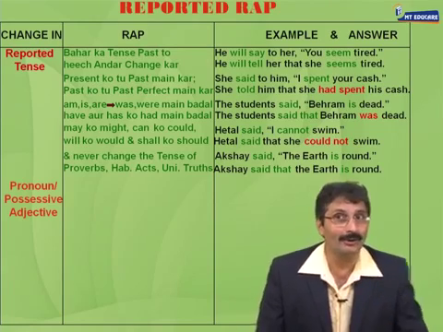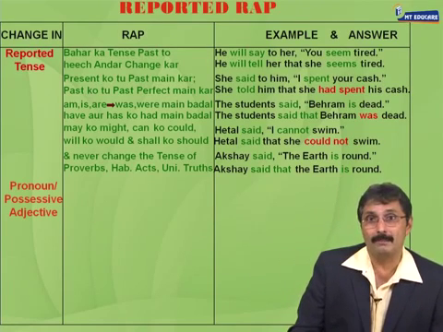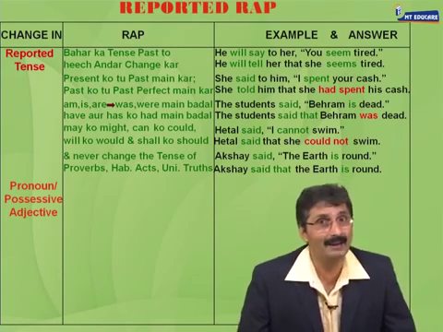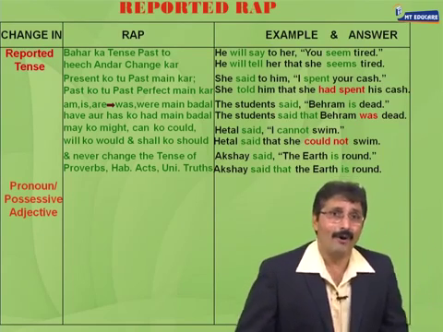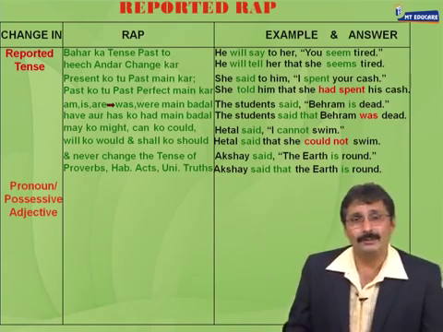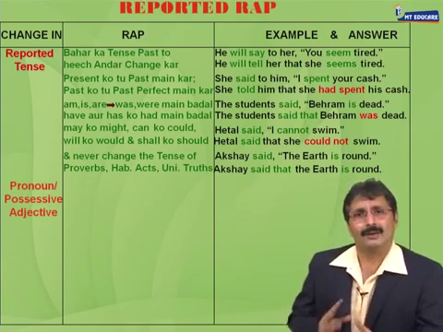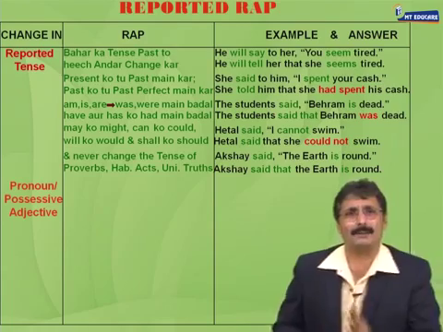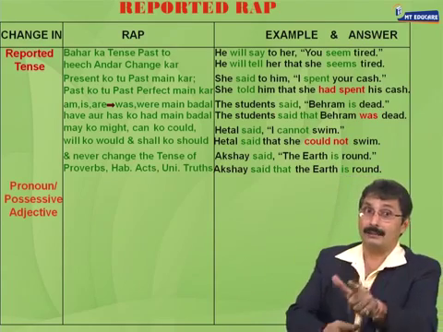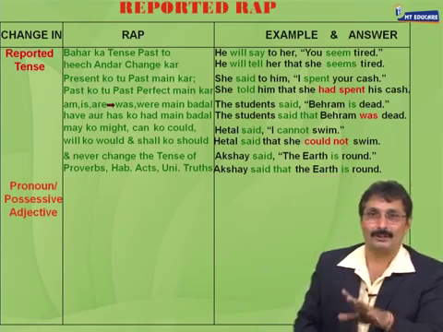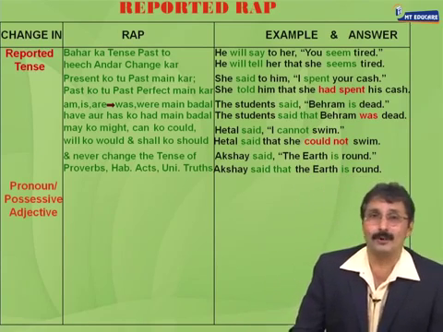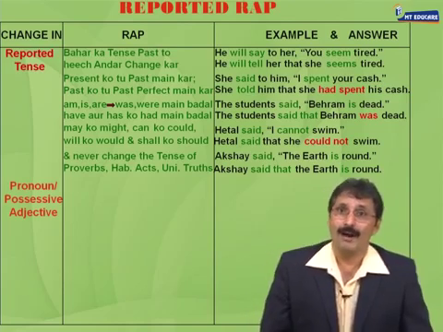The third rule, am is are was were में बदल, have और has को had में बदल. Again, am is are was were में बदल, have और has को had में बदल. Can you see, the student said Behram is dead. The rule says am is are was were में बदल. But it only happens when बाहर का टेंस पास्ट तो हिच अंदर चेंज कर. Right? So the third rule, am is are was were में बदल, have और has को had में बदल.